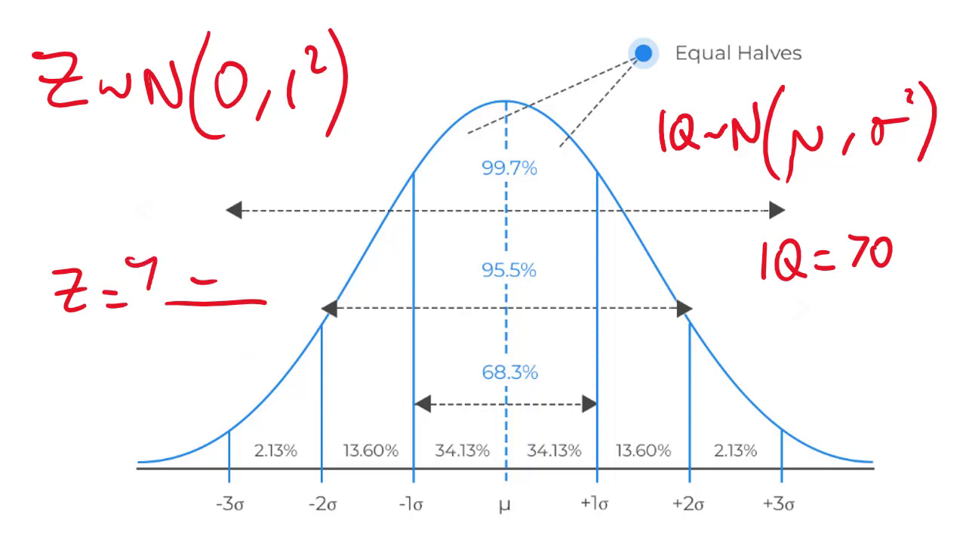I've got an IQ of 70. I'm going to subtract the mean and divide by the standard deviation to get into the Z world. And that's telling me, remember that Z answers the question, how many standard deviations above the mean are you? How many standard deviations? Well, 70 minus the mean, divide by sigma. That's the formula. You've got to learn that formula.